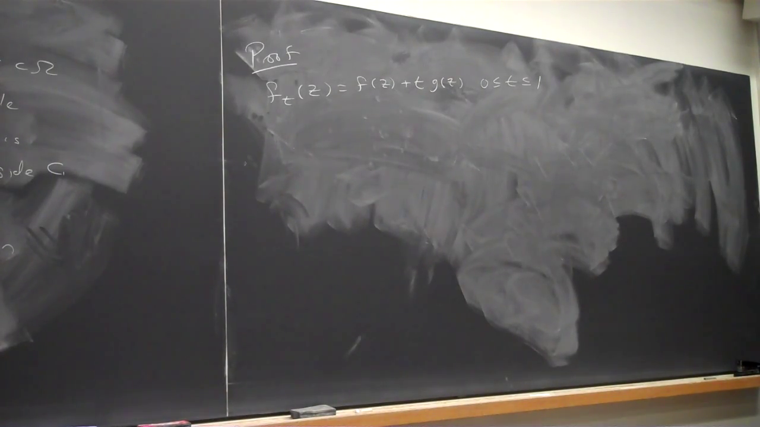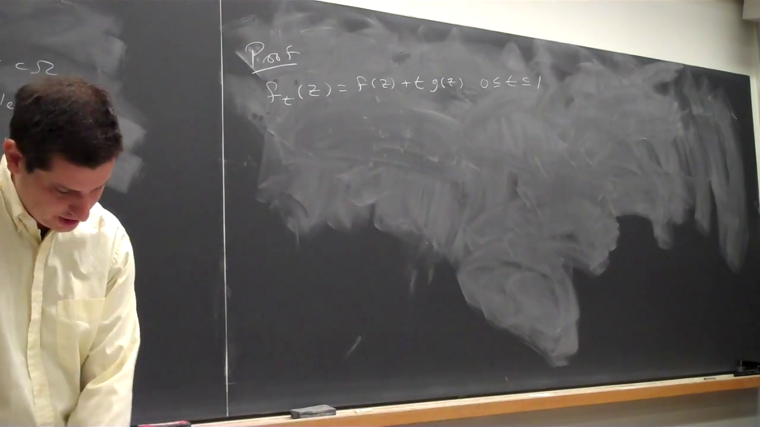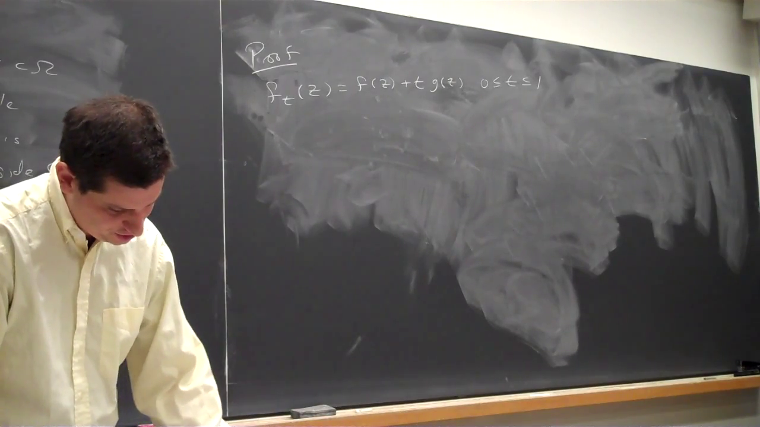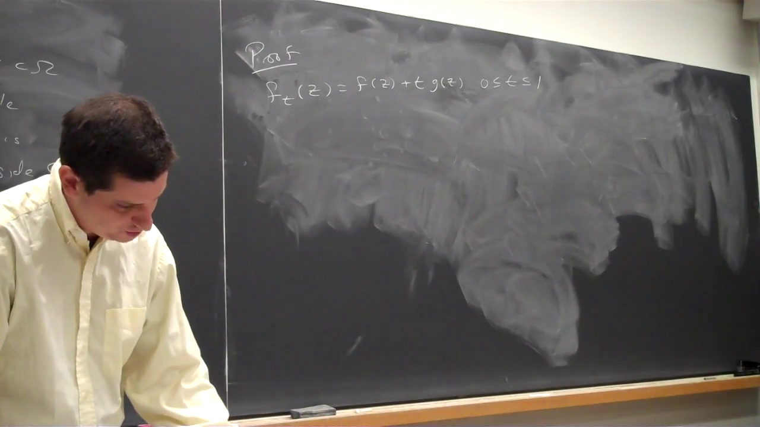I'm sorry, this is equal to the number of zeros of f plus g. There are two ways of doing Rouché's theorem. I was taught one way, the book is doing the other way. I'm sorry, we want to do f plus g.